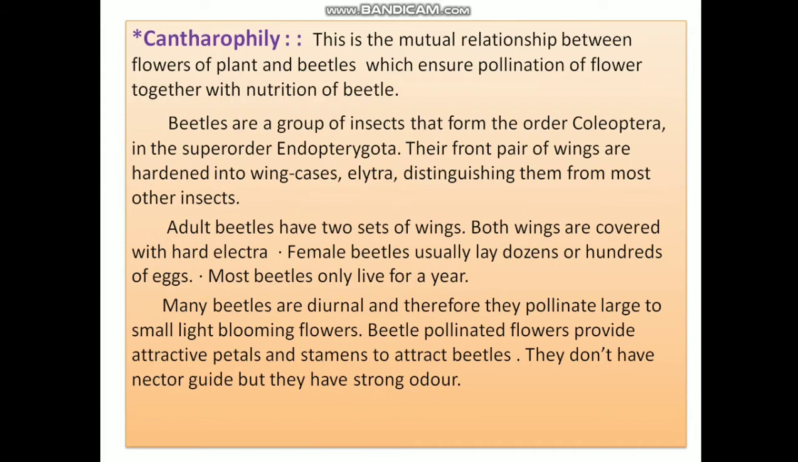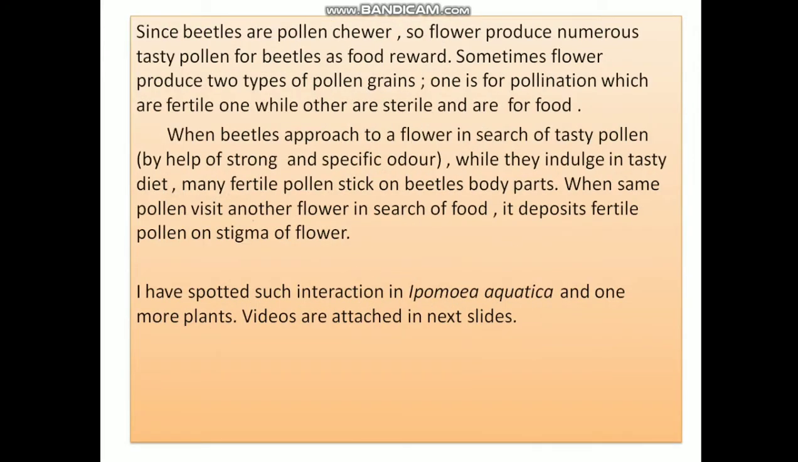Many beetles are diurnal and therefore the pollination is in daylight. Beetle pollinated flowers provide attractive petals and stamens to attract beetles. They don't have a nectar guide but they have a strong odor. Since beetles are pollen chasers, many flowers produce numerous tasty pollens for beetles as a food reward.